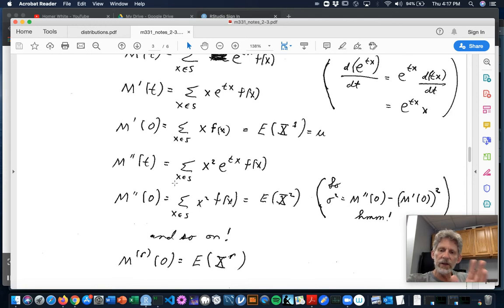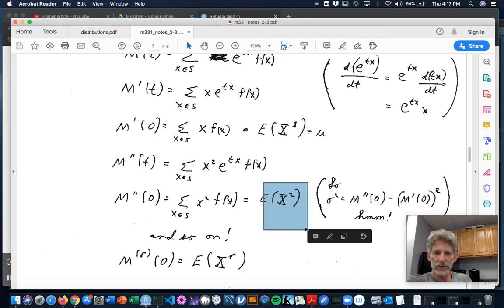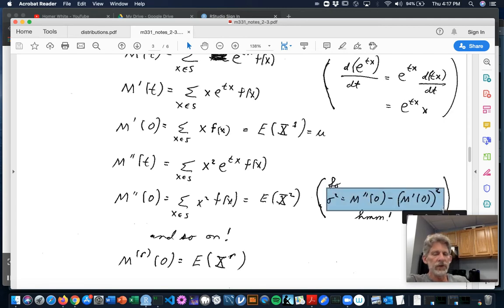And again, the e to the 0 times x is going to be a 1. You're left with the sum over x in S of x squared times f of x. By definition, that's the second moment of x around the origin. So guess what? That shortcut formula for variance could actually be written in terms of derivatives of the moment generating function at 0. Second derivative at 0 minus first derivative at 0 squared. Pretty neat.